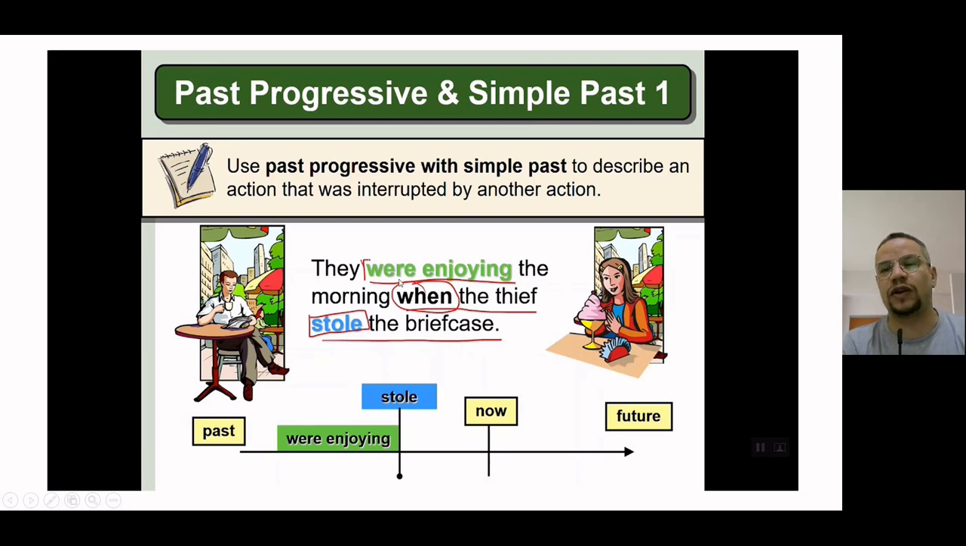That's right. So they were enjoying happened first, the morning when the thief stole the briefcase. So when is followed by stole, past simple. When is always followed by past simple. This is how to differentiate between them in one sentence. Ask yourself, which action happened first?